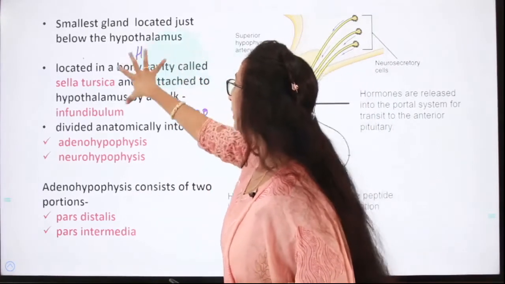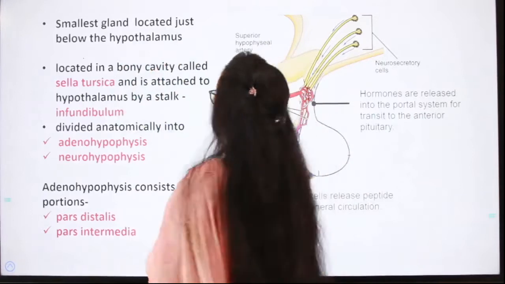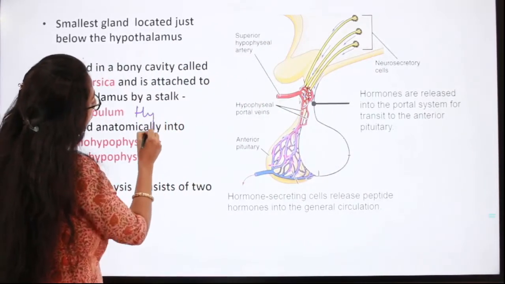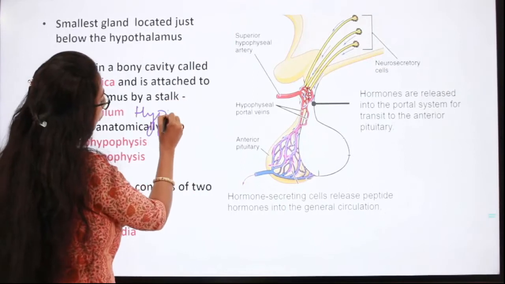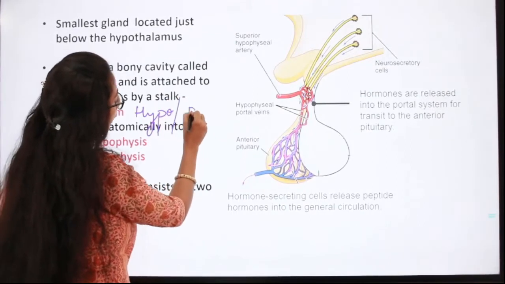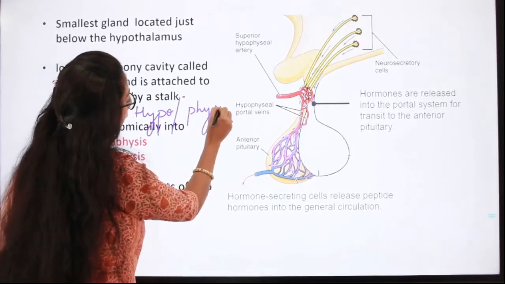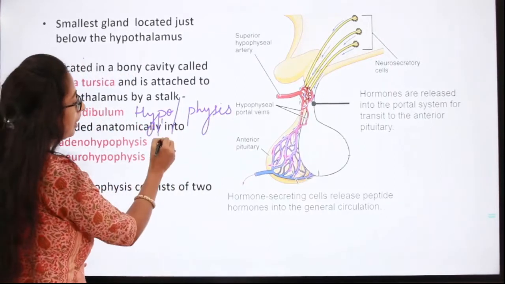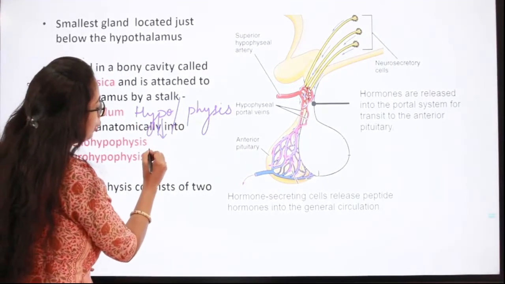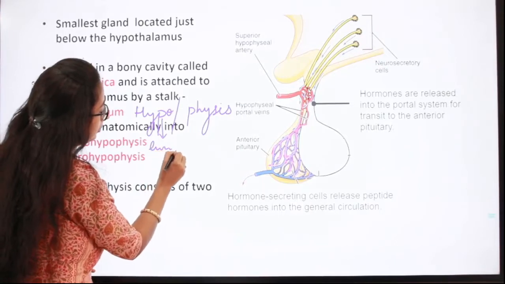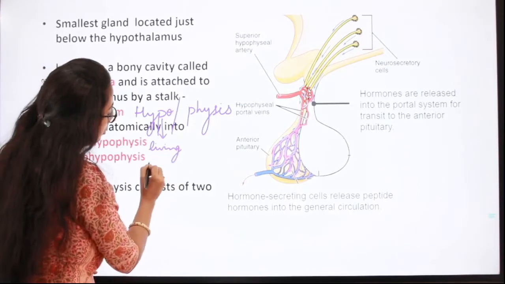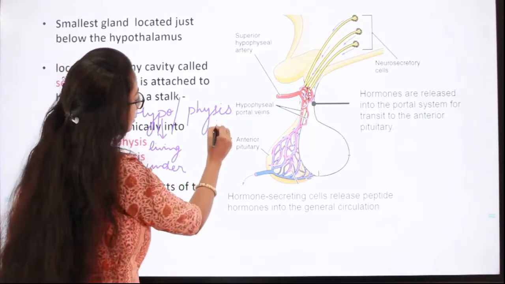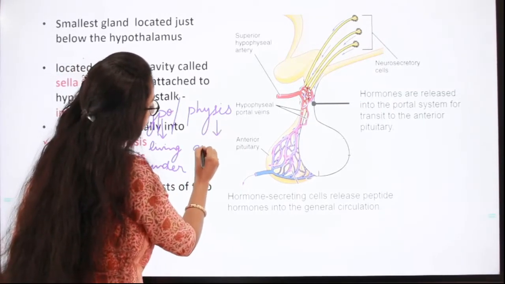So the word hypophysis can be broken down into hypo and physis. In Greek terminology, hypo means below or under, and physis means growth.